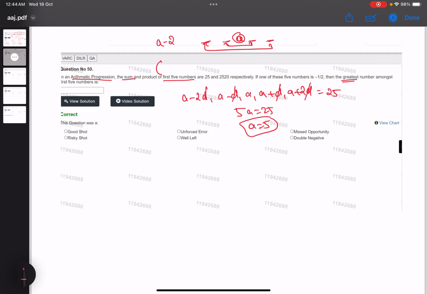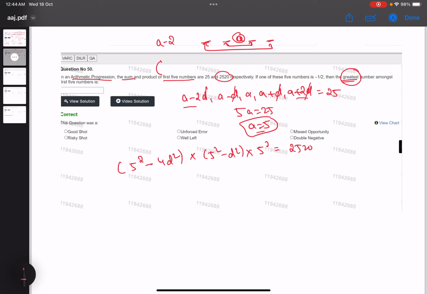Now we know that the product is 2520. So A minus B, A plus B will be visible, so directly I am writing that step. 5 square minus 4D square. In place of A I have substituted it, into 5 square minus D square, into 5 square equal to how much? 2520. Now our question is to find the greatest number among the first 5 numbers.